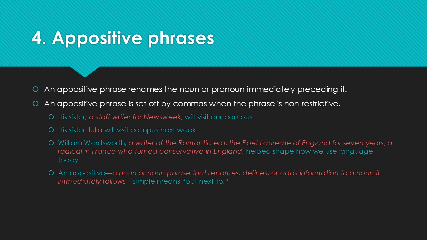The final example, an appositive, a noun or noun phrase that renames, defines, or adds information to a noun it immediately follows, simply means put next to. And here, this long appositive phrase, I thought it necessary to separate from the main clause, not with commas, but with dashes. And a dash is just a strong, highly visible comma. So these are some definitions and some examples of the appositive phrase.